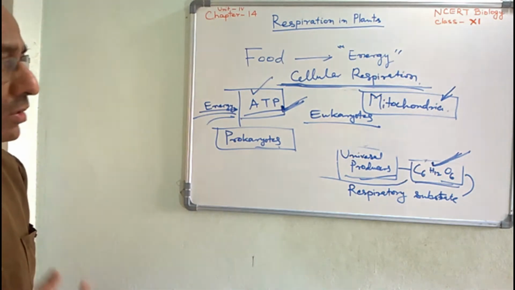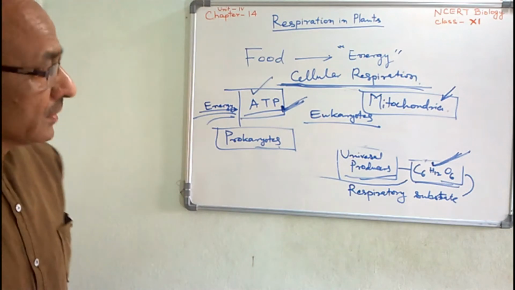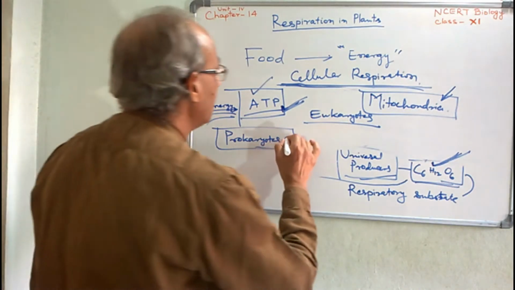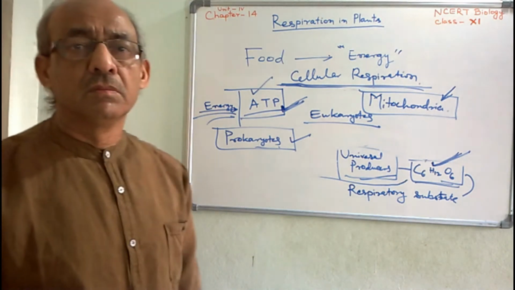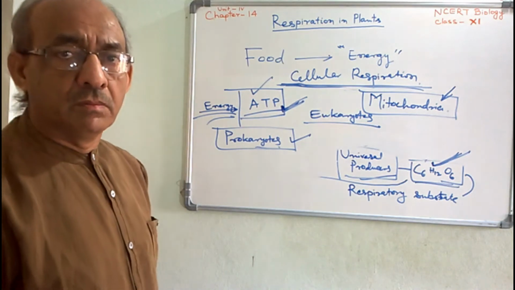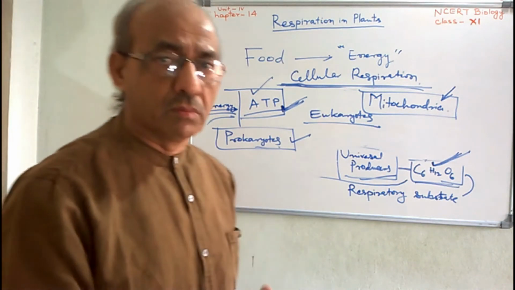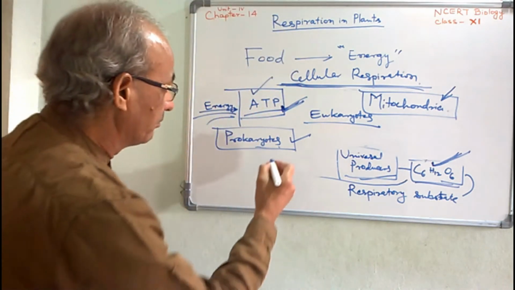Membrane bound means mitochondria, chloroplast, nucleus, etc. If they are lacking mitochondria, then this is the question: how is ATP synthesized and stored? This is the question mark.